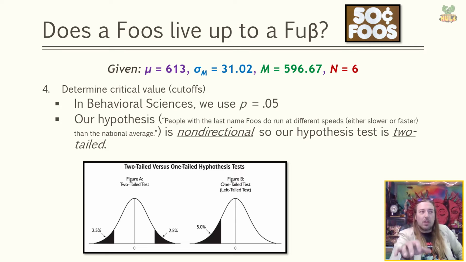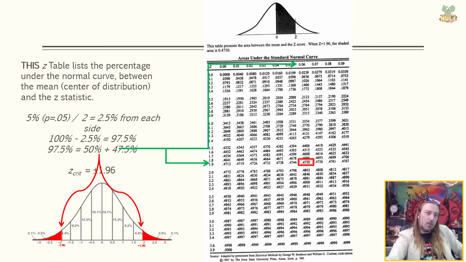We're going to go right now with the non-directional hypothesis, but as you see, we'll talk about directional hypotheses and how to do those as well. It really just means that the 5% we're looking for in our cutoff value is in both tails instead of just in one particular tail. Again, I'll elaborate more on how to do directional hypothesis testing in subsequent examples. So this z table is going to list the percentage between the mean and that z score, that z statistic we need for our cutoff value. We know that we're working right now with a two-tailed test, which means 5% in each tail, which means 2.5% from each, 2.5% in each tail.